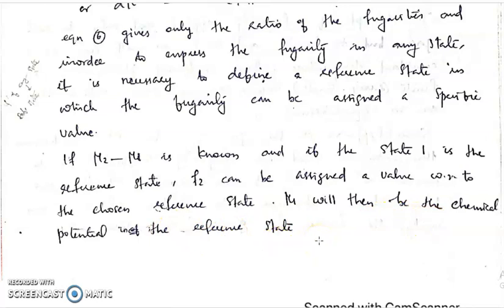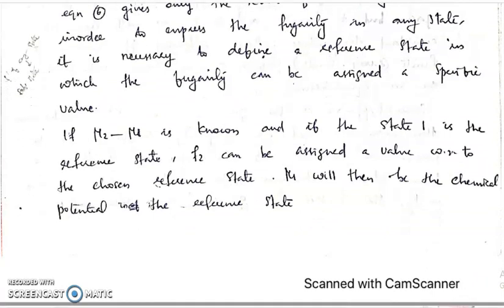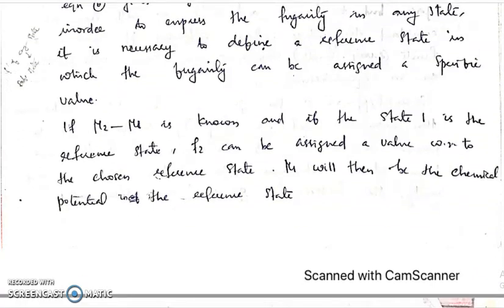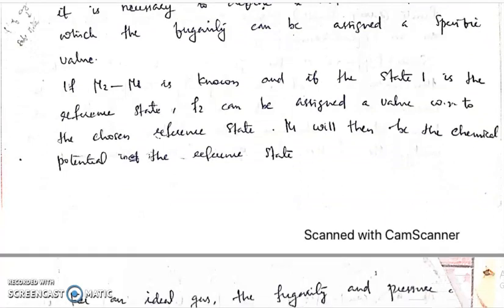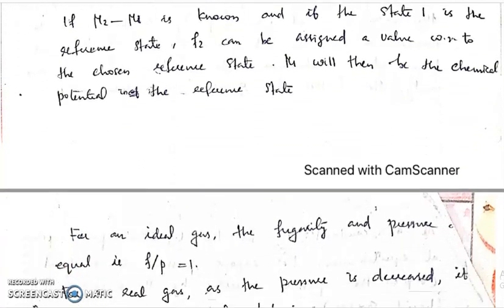If state 1 is taken as the reference state, F1 will be the fugacity of the reference state, and mu1 will be the chemical potential of the reference state. We are assuming a reference state in order to calculate the absolute value of F2.